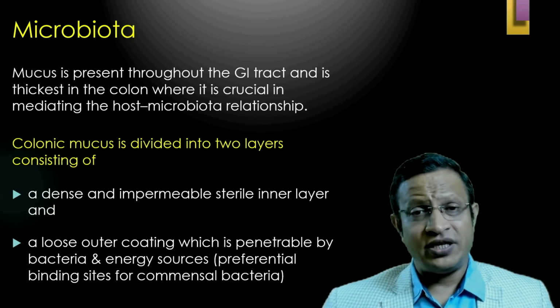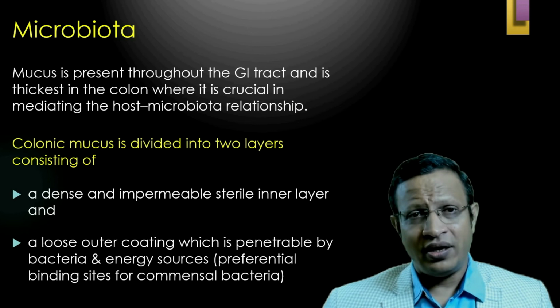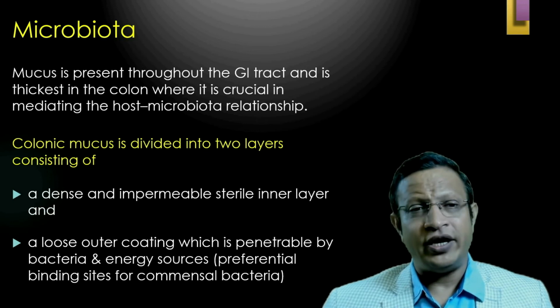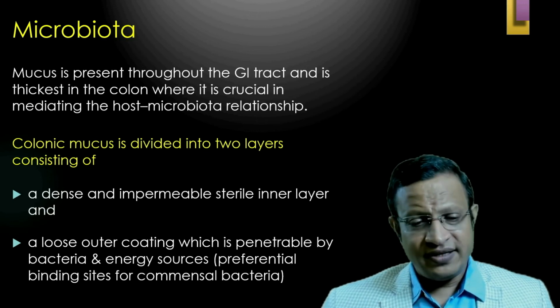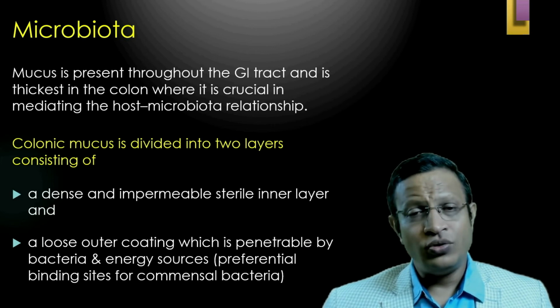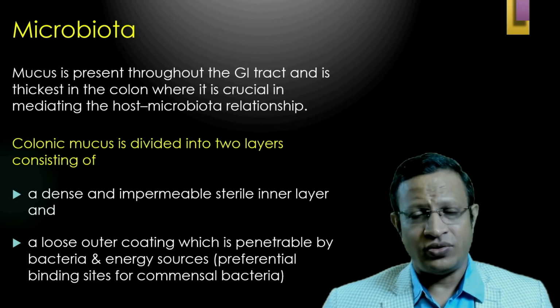The mucus is present throughout the gut, that is the GI tract, and it is thickest in the colon, where it is crucial in mediating the host microbiota relationship. If you look at the colon mucus, it is divided into two layers: a dense, impermeable, sterile inner layer, and a loose outer coating which is penetrable by bacteria, and an energy source.